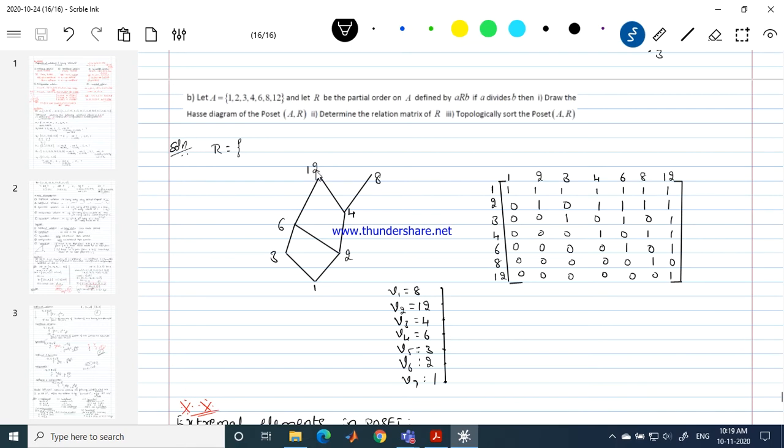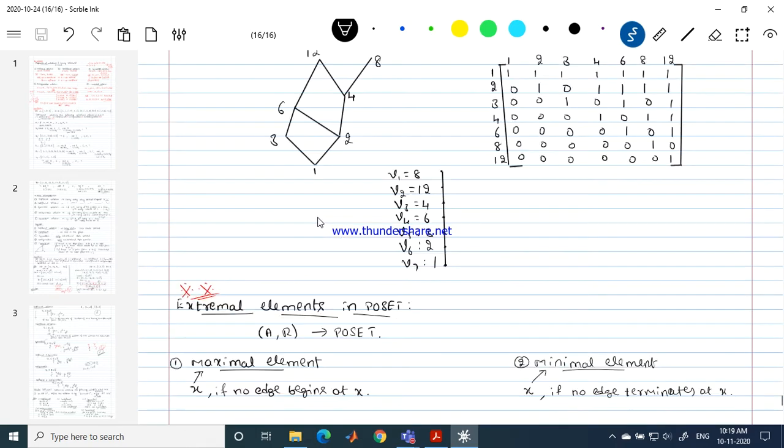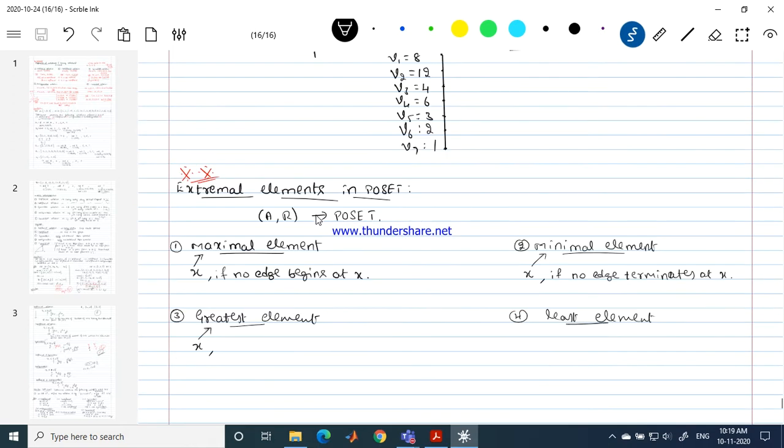From 12 I can't go anywhere else. From 4 I can reach 8. From 8 onwards I can't go anywhere. Okay, this is how you read the graph. I will give you this definition with respect to that idea.